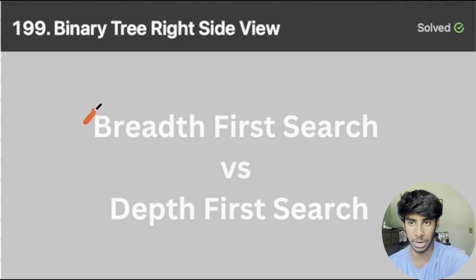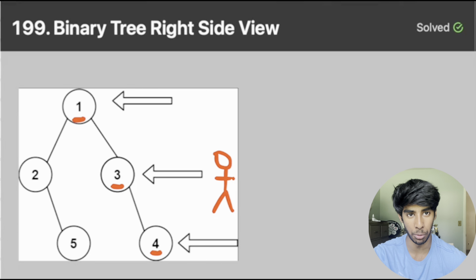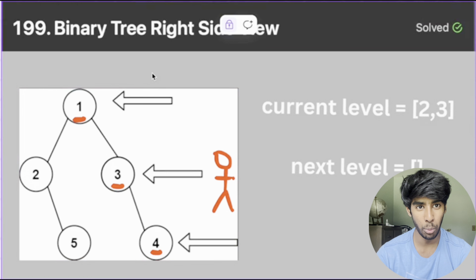We are looking for the nodes that will be visible to someone who is viewing the tree from the right-hand side. What that means is for every layer of the binary tree, we want to find the rightmost node because that's the one that will actually be visible to someone looking from that angle. Okay, so now we know that we want to find the rightmost node for each layer in the binary tree. So now we need to find a way to do that using breadth first search.